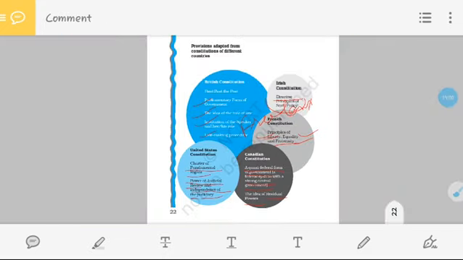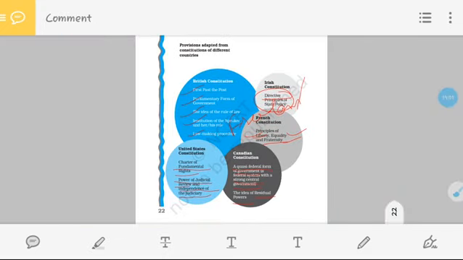I hope you all understand these things. In this video, we have learned about the three factors which give effectiveness to the constitution for its success, and the provisions adopted from the constitutions of different countries. I hope you all understand this part.